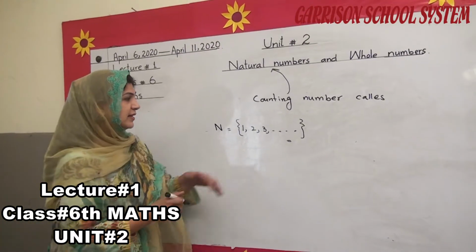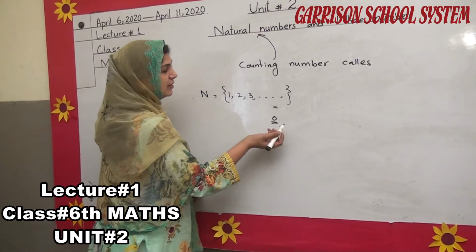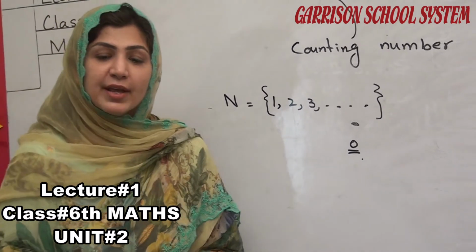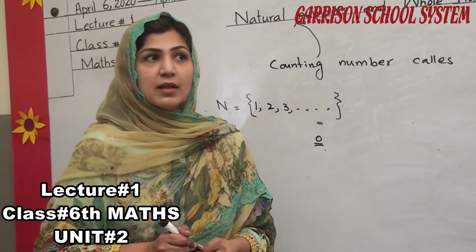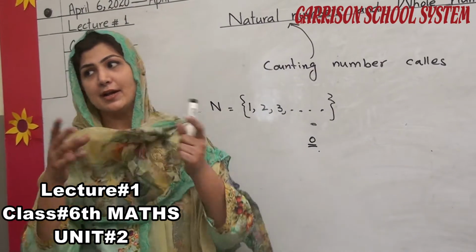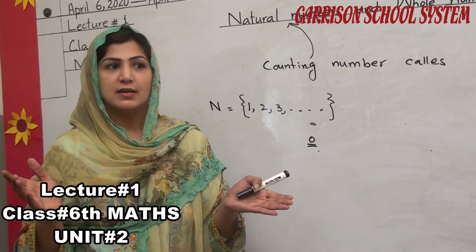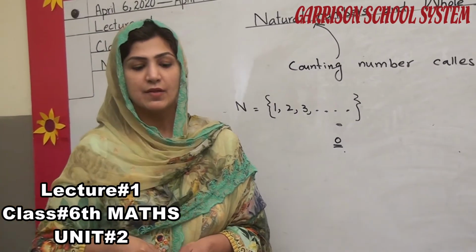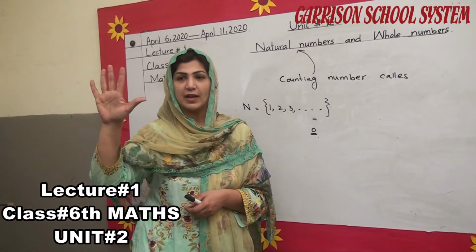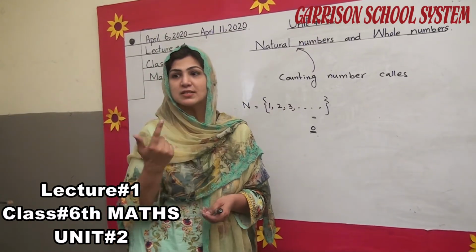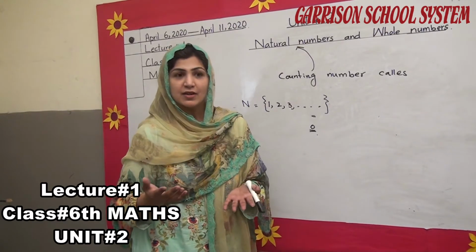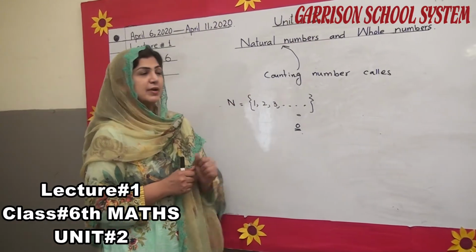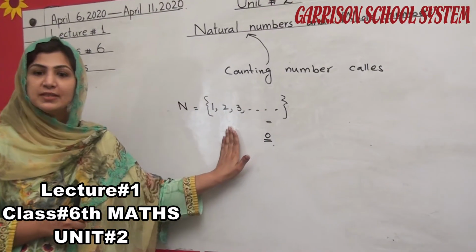Students, why is the number zero not here? Can you say why zero is not here? Because students, there is nature around us. In nature we have one board marker, we have 5 fingers, we have one nose, you have 2 eyes; there is no zero in nature. So that's why these are the natural numbers, and here is no existence of zero.